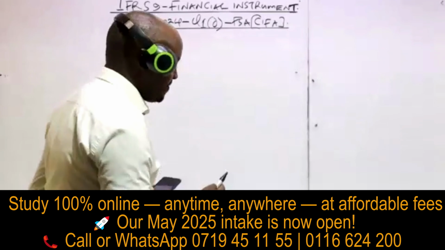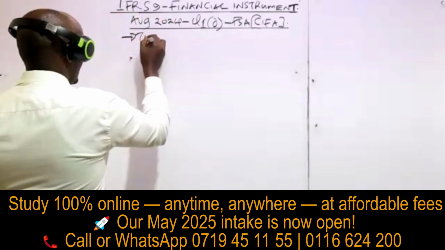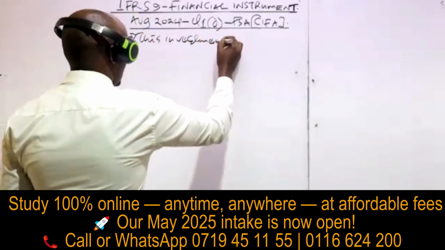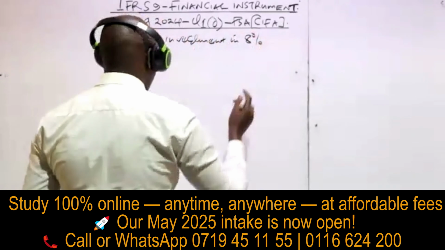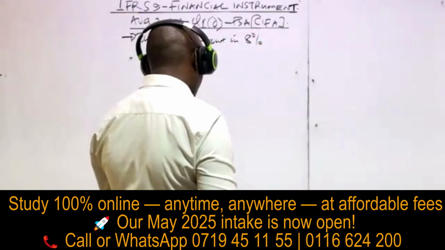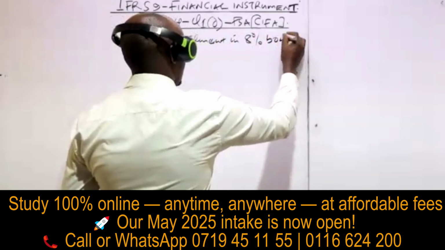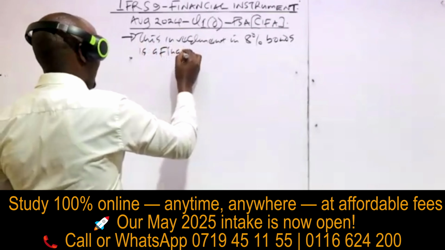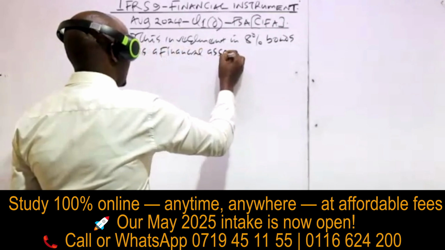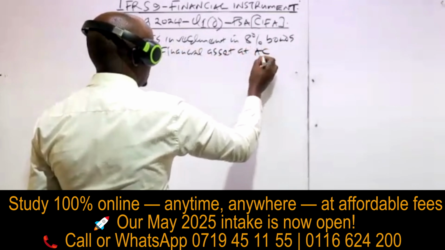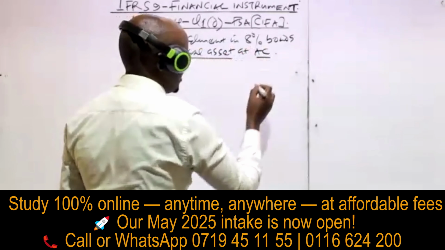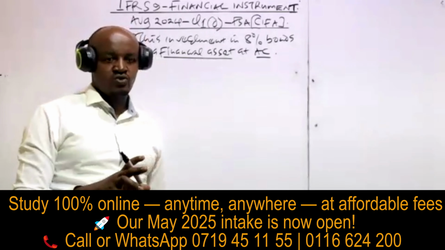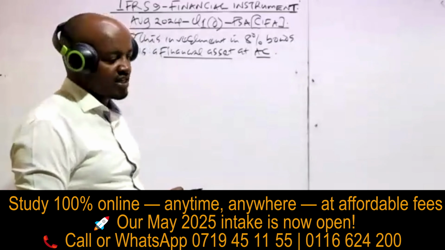And therefore, here we can say that this investment in 8% bonds, is it 8%? Yes, 8% bonds, is a financial asset at amortized cost, because it is an investment in debt instrument, and also it passes the two tests, the business model test and the cash flow characteristic test.